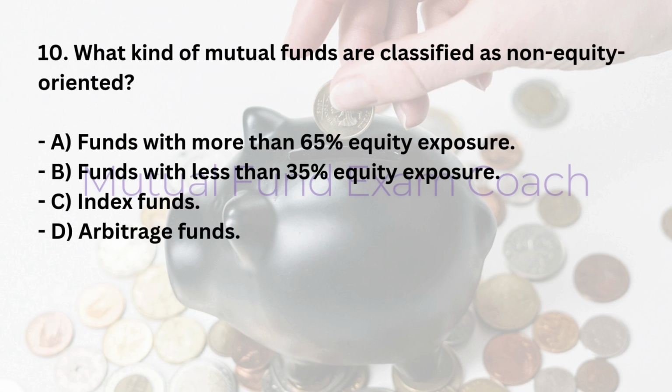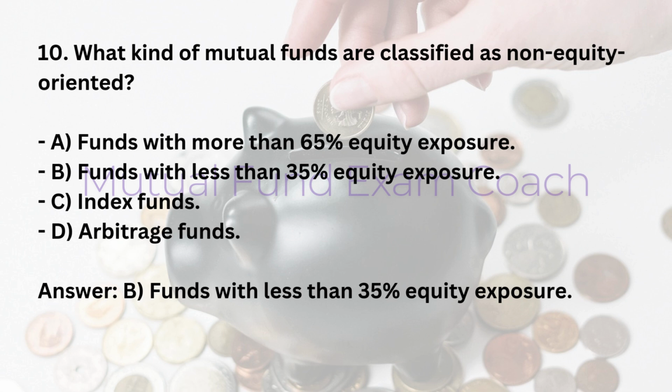10. What kind of mutual funds are classified as non-equity oriented? A. Funds with more than 65% equity exposure. B. Funds with less than 35% equity exposure. C. Index funds. D. Arbitrage funds. Answer, B. Funds with less than 35% equity exposure.